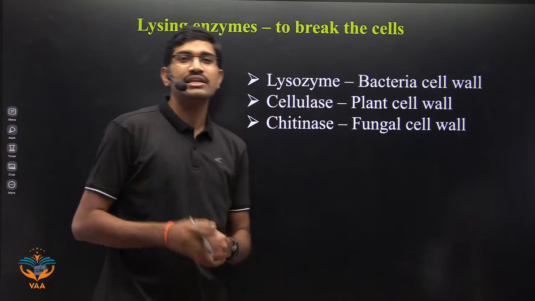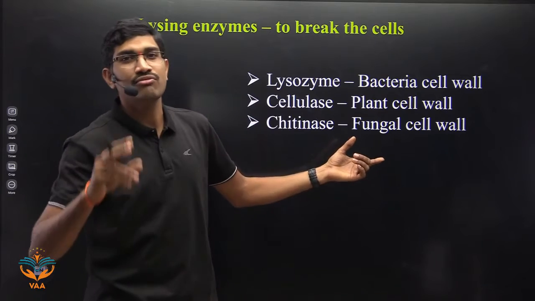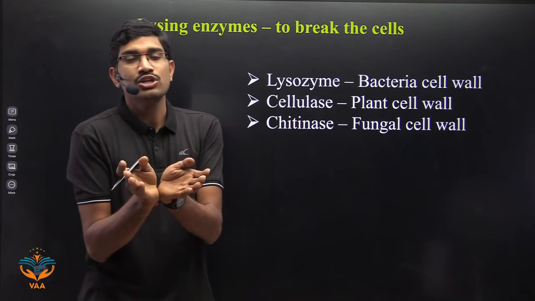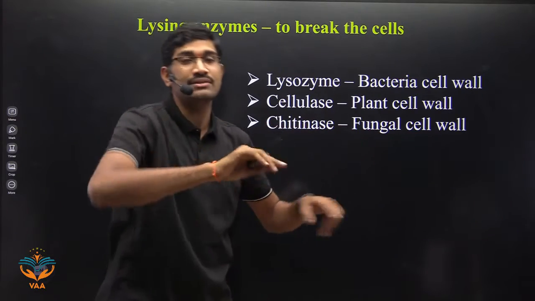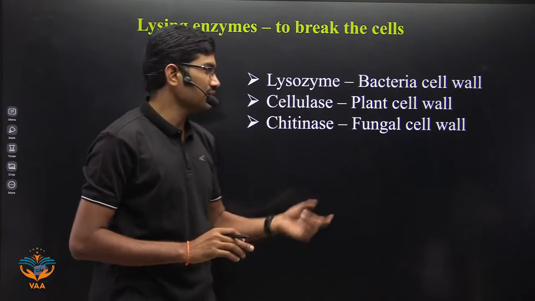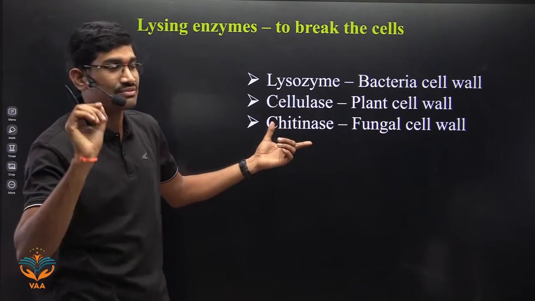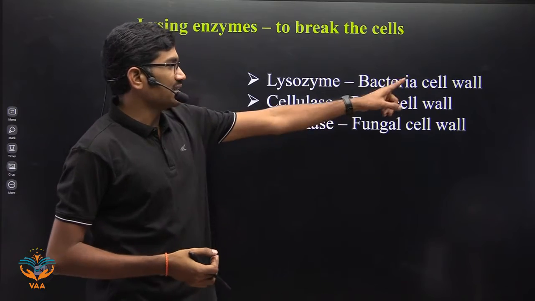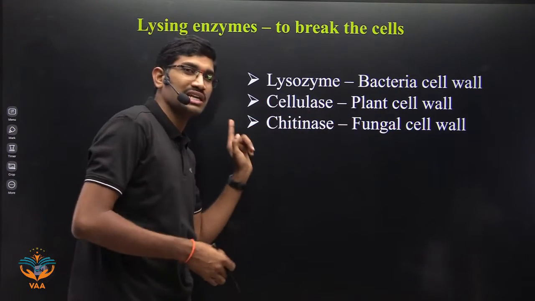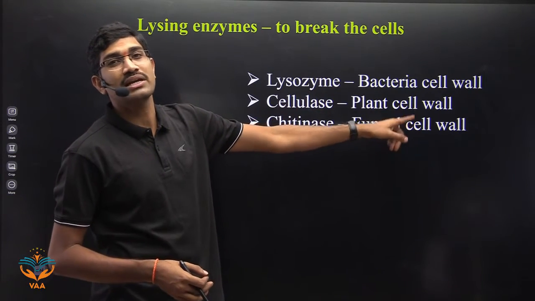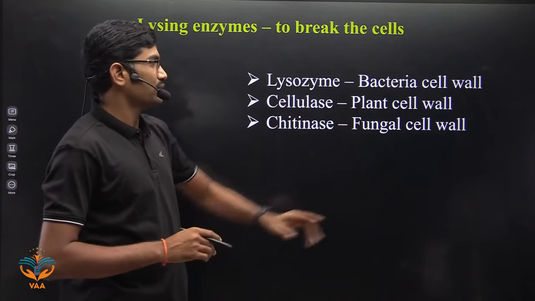And lastly, it is regarding the fungal cells. Suppose you want to isolate the fungal DNA, first you need to break the fungal cell. The fungal cell also has a cell wall, which is composed of chitin, that is also a polysaccharide. Yes or no? And that chitin is broken down by an enzyme called chitinase. Very, very important here. The bacterial cell wall breaking enzyme is lysozyme, the plant cell wall breaking enzyme is cellulase, and the fungal cell wall breaking enzyme is chitinase. Please remember, very, very important.